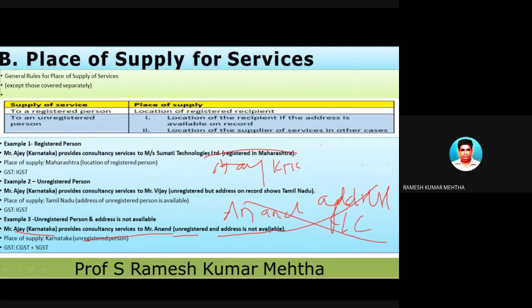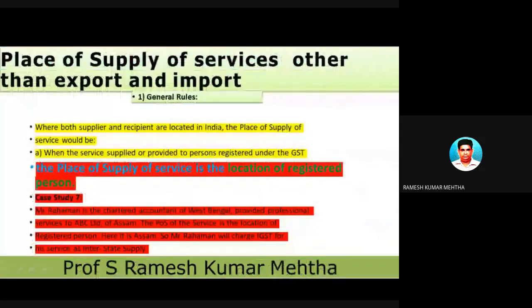So automatically, what is the place of supply of services? It is the location of the service provider. So this is Ajay of Karnataka. It is a case of Karnataka providing to Karnataka only. So it is a case of intrastate supply of services, and CGST and SGST is levied. So hope you have understood it.